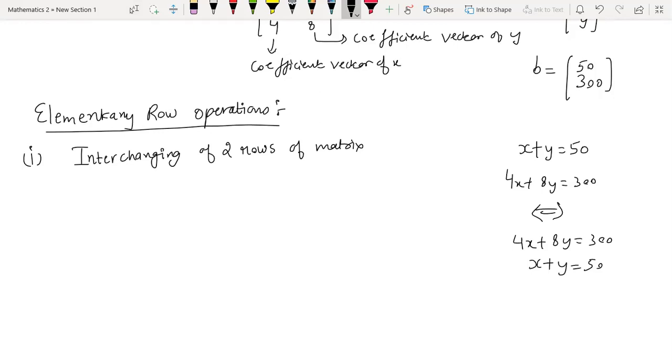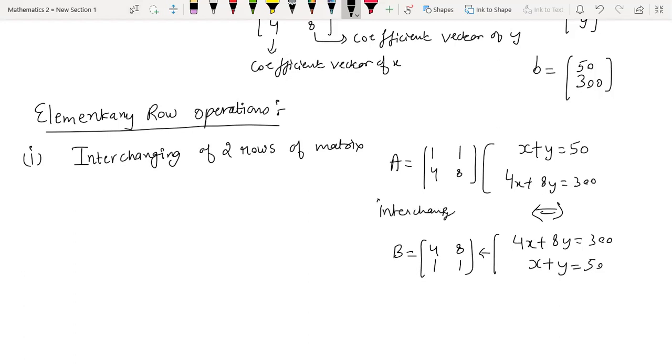So if you transfer this information in terms of matrices, look at what you have done to your coefficient matrix. For this system, your coefficient matrix was 1, 4, 1, 8, while for this system, your coefficient matrix is, say, let me call it B: 4, 1, 8, 1. So what you have done here, essentially, is interchange the rows. There are only two rows, so you have interchanged the first row with the second row.